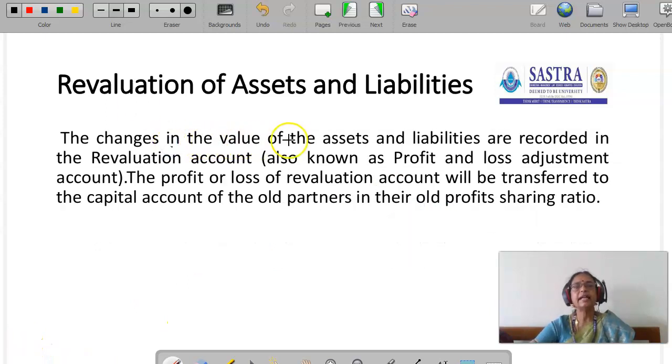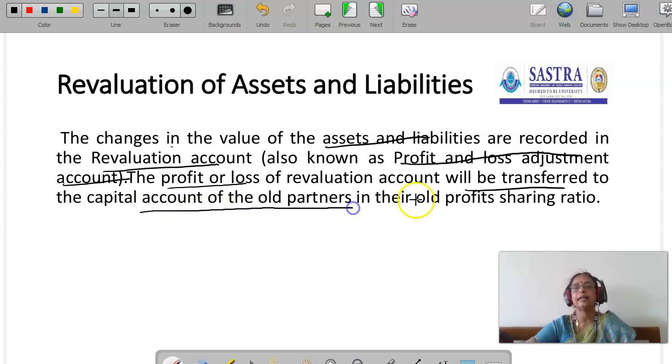The changes in the value of the assets and liabilities are recorded in the revaluation account. The other name of the revaluation account is the profit and loss adjustment account. The net result of the P&L adjustment account or the revaluation account should be transferred to the capital accounts of the old partners in their old profit sharing ratio. So, the new partner doesn't have any role here.